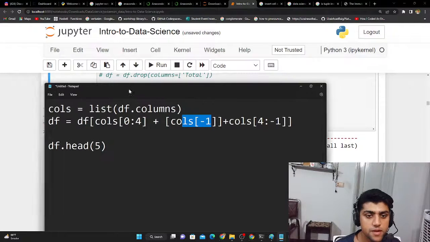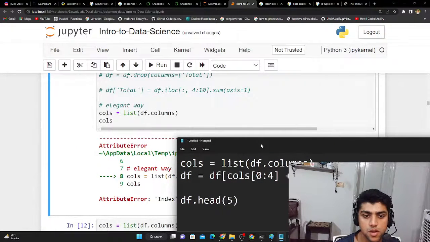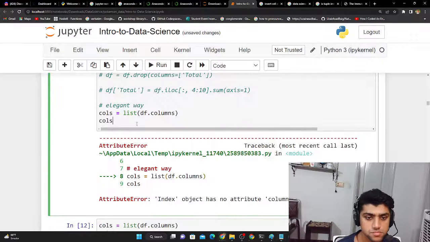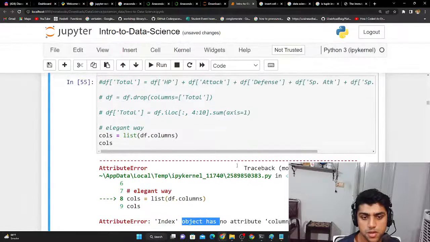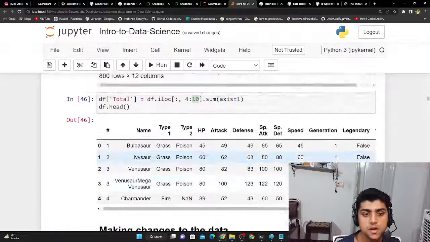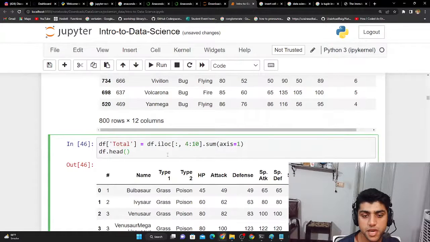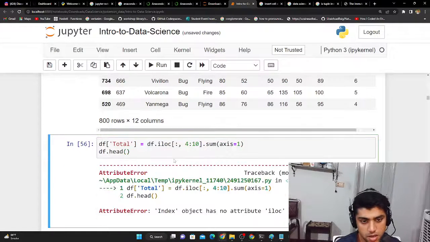So over here we have dataframe.columns, and we're changing it to the list type, and we wrapped it around this, and we put it in as a list, and we say cols is equal to that. Index object has no attribute columns. Okay, I guess because the data frame already exists here, I have to read it or something.